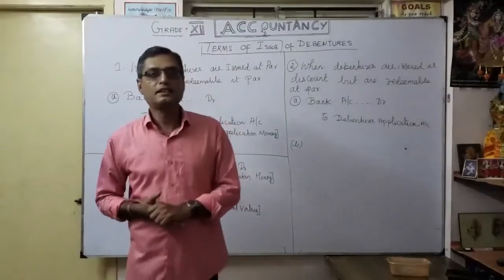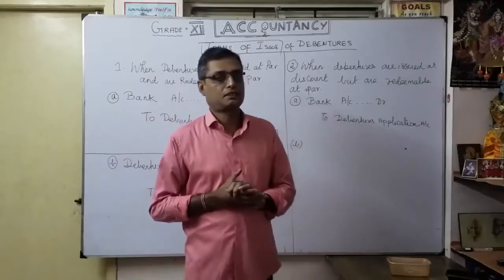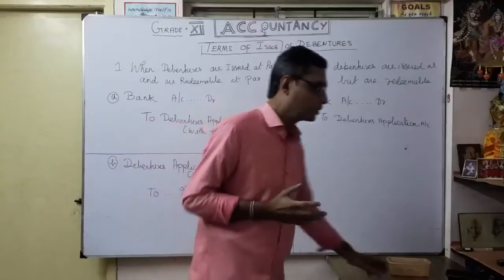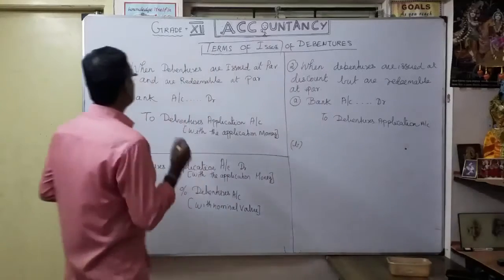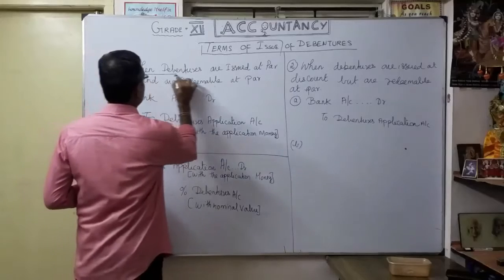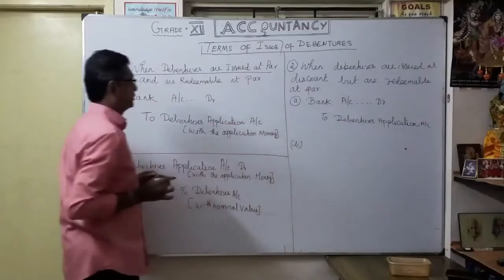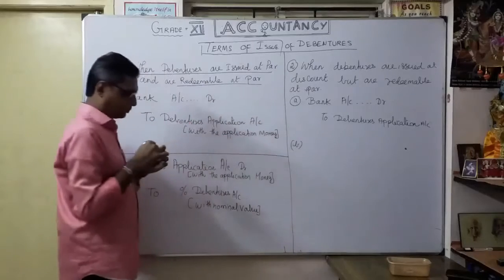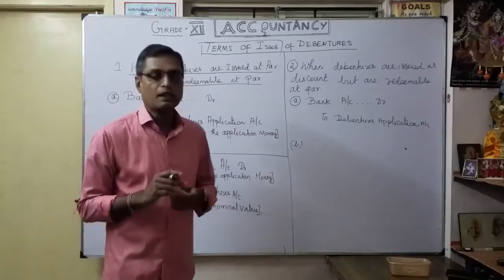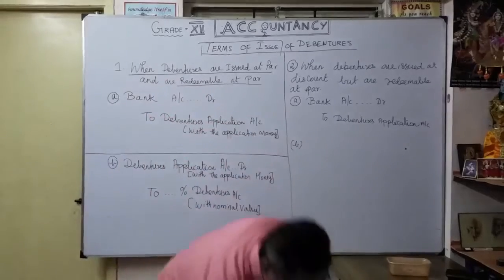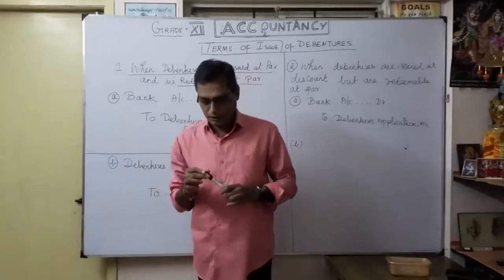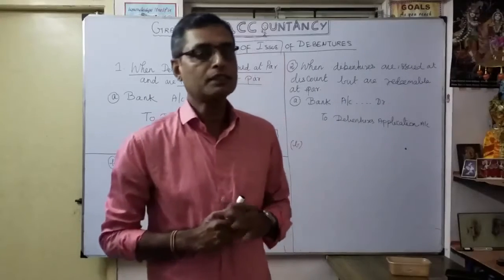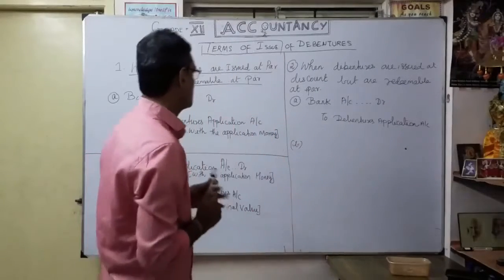So now let's see the accounting entries for different cases. So what is the first case? It's a very important one, an easy one. See here, what is the first case? When debentures are issued at par and are redeemable at par. So here in both cases, issue and redemption, both are at par. That means the nominal face value of the debenture is equal. Okay, you understood?